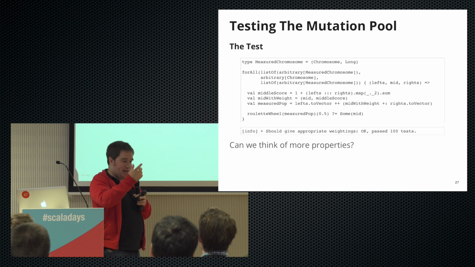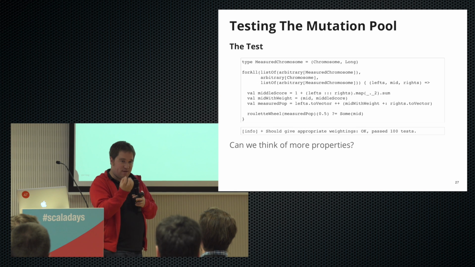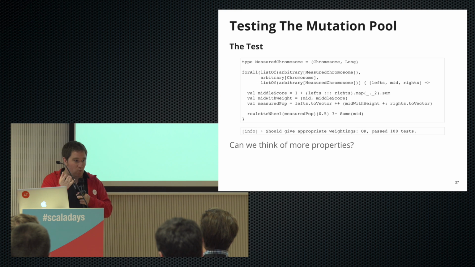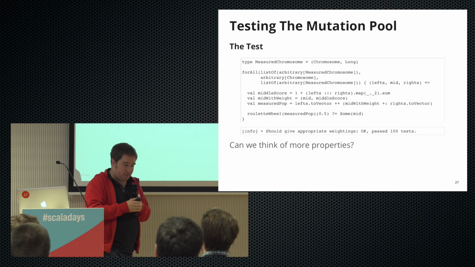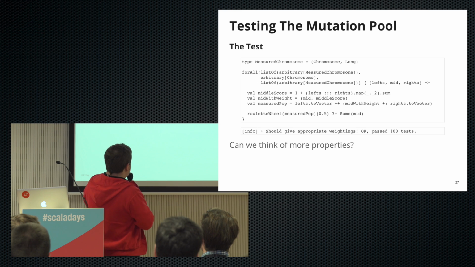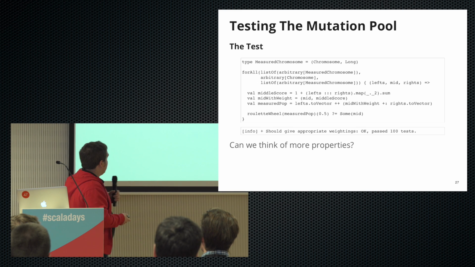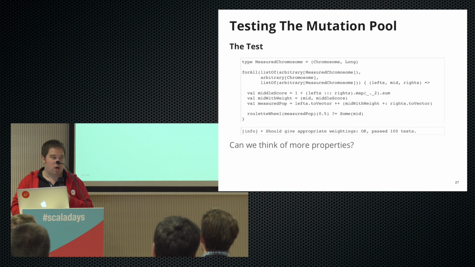And what we do is we take the other chromosomes, and we find out the total of their weighting, and we add 1 to that. So that's bigger than the sum of both of them. And then that's the weighting we give to this chromosome here. And then this is just explaining what I said. And then when we look at this roulette wheel at the midpoint, it should return this chromosome here. Again, that's a bit of a whirlwind tour, especially if you're not familiar with ScalaCheck.